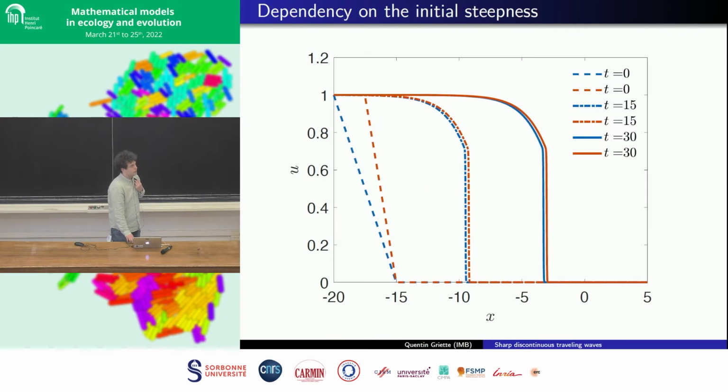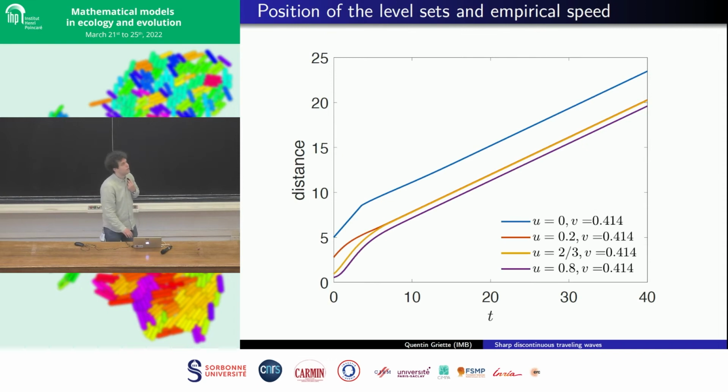Okay, and so we can test numerically several things, like dependency on the initial steepness. It doesn't seem to depend very much. And when you look at the behavior of the level sets, the first one is a numerical artifact, because of numerical diffusion. When you look at the 0 level set, you will see that it's a little bit ahead of the other ones.